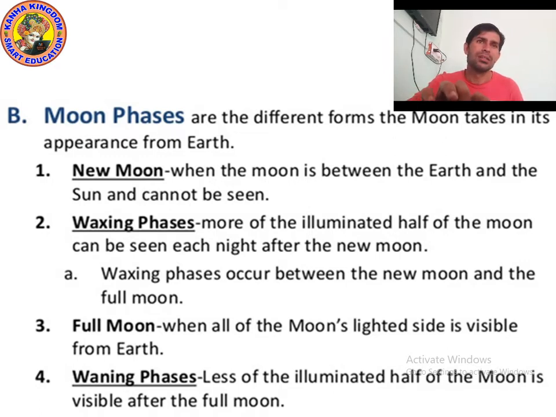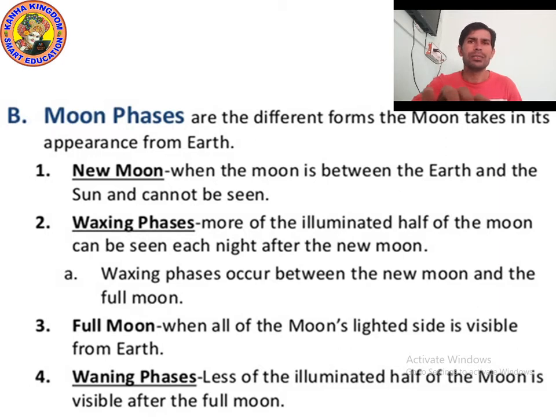Waxing and waning phases both show more than half or less than half of the moon, but you see waxing phase when the moon's size is increasing, and waning phase when the moon's size is decreasing.